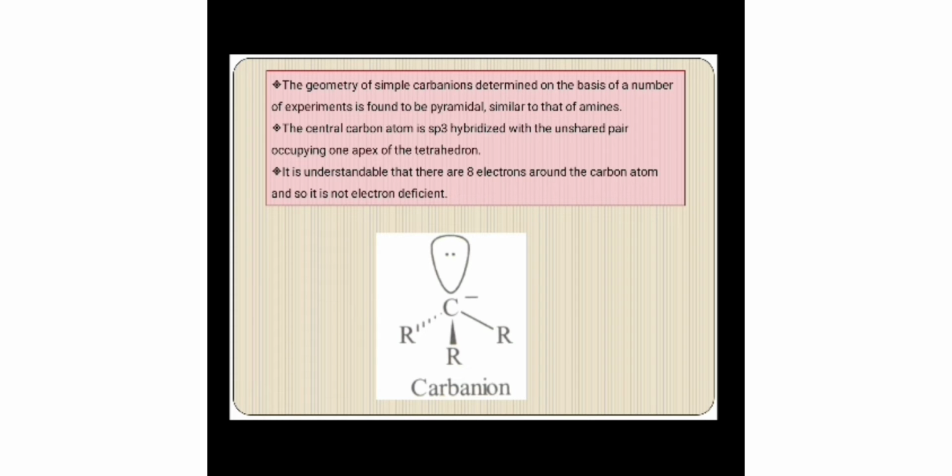Next let us see about the hybridization of carbanion and its structure. Carbanion is sp3 hybridized and its structure is pyramidal. This structure is proved experimentally, and is similar to the amines. Here a lone pair of electrons occupies the apex of the tetrahedron, and the central carbon atom is surrounded by 8 electrons. So it is an electron rich compound.